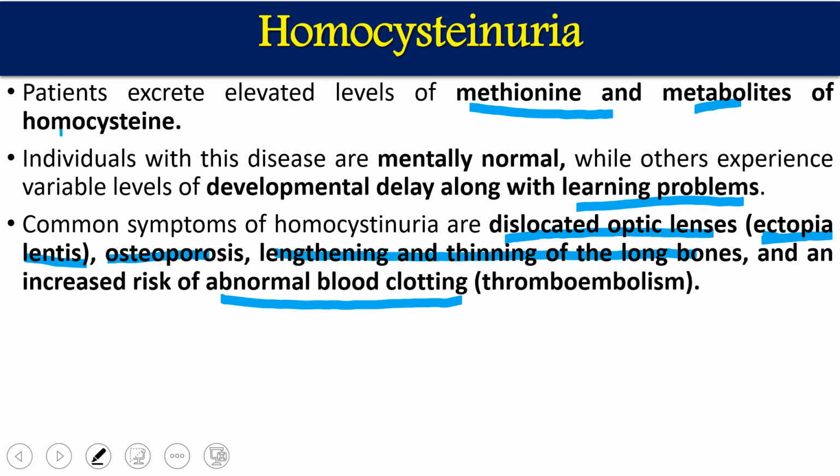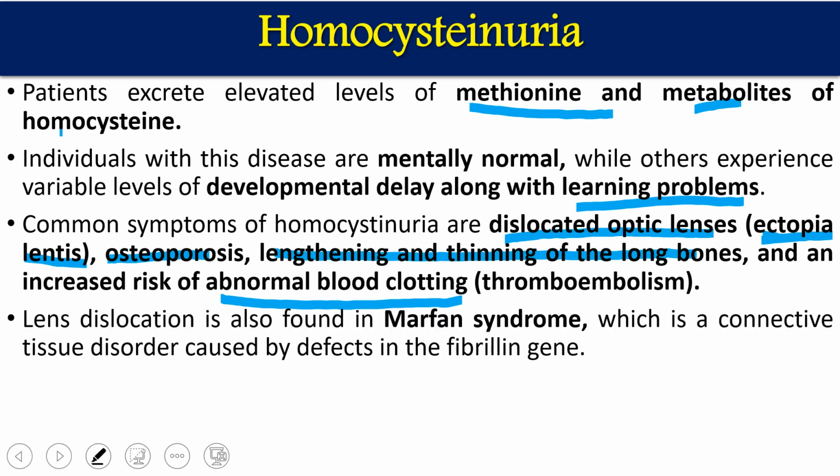Now come to dislocation of the optic lens, or ectopic lentis. There is another disease called Marfan syndrome. In Marfan syndrome also we are having ectopic lentis, so there also dislocation of the optic lens is going to happen. But in case of Marfan syndrome, this dislocation occurs because of a defect in a specific gene, a connective tissue gene, that is the fibrillin gene. So we are having a defect in the fibrillin gene, that is a connective tissue gene, and because of this connective tissue deficiency or abnormality, we are having dislocation of the optic lenses.